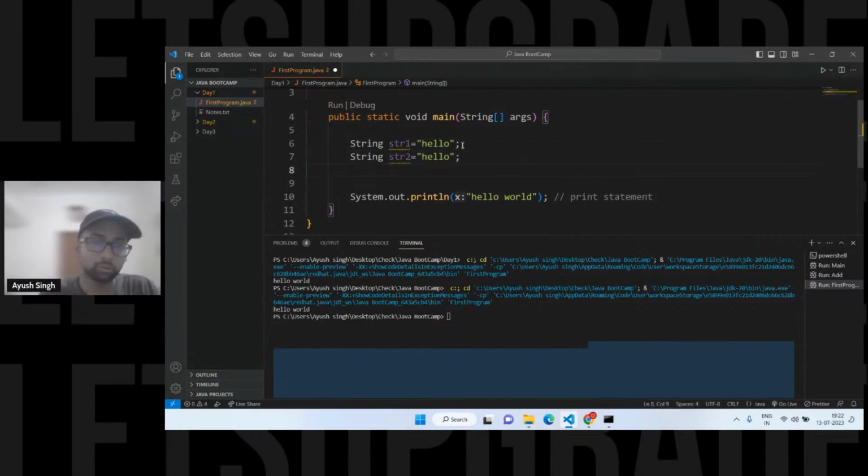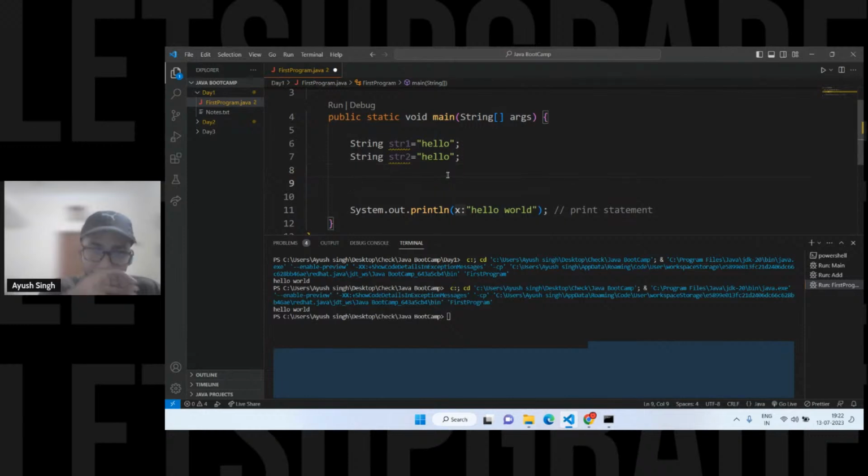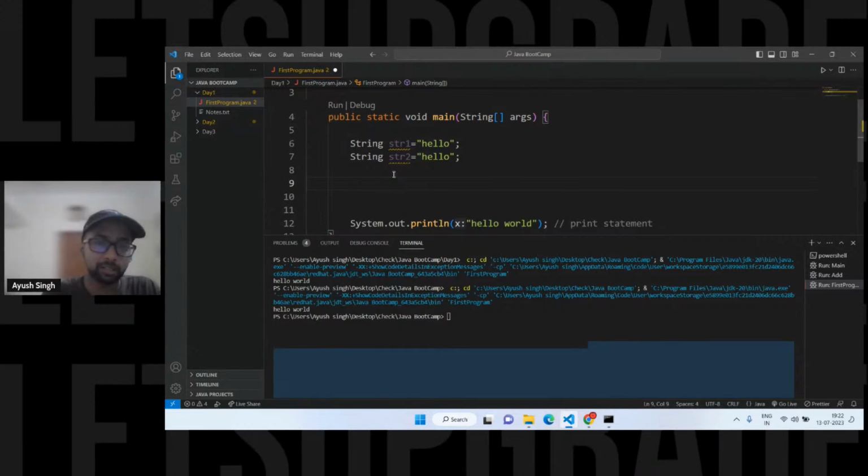Those who already know and understand the concept, just tell me what's happening as I write like this. There are so many concepts about the string; string is quite interesting in Java. I'll repeat it with the example, don't worry.